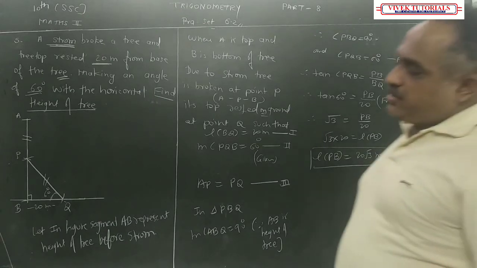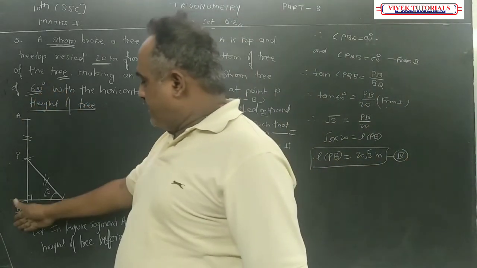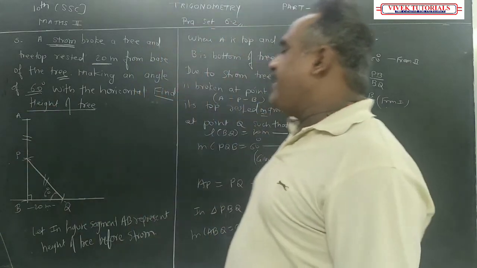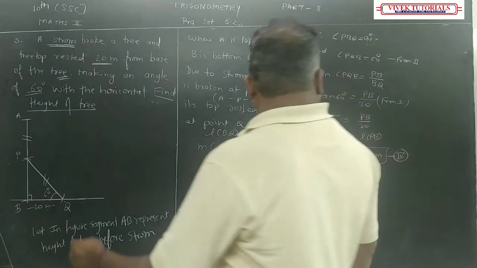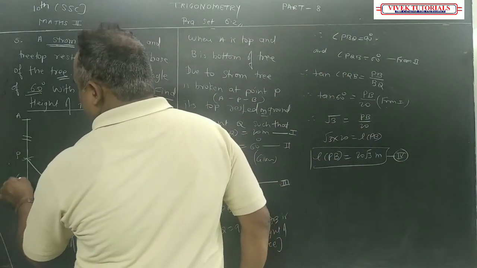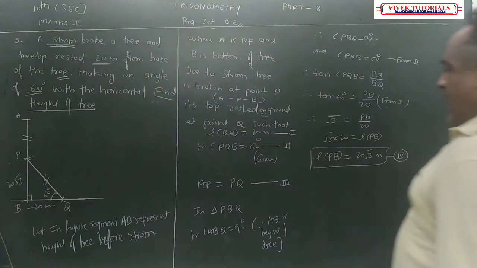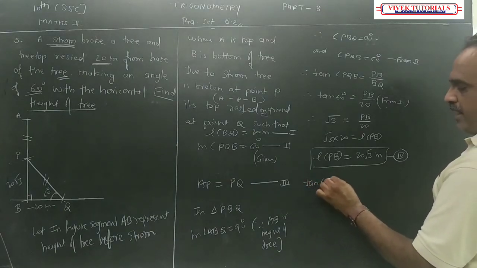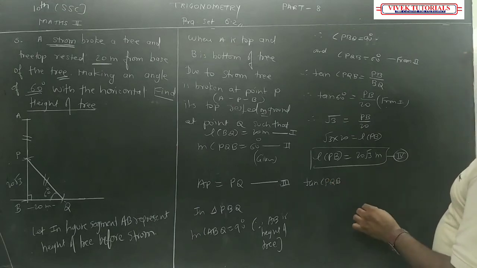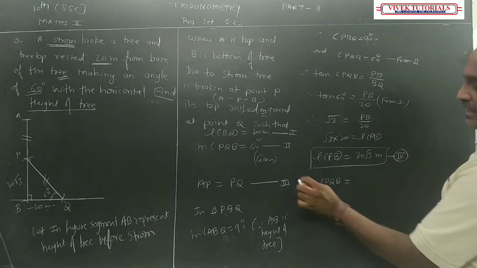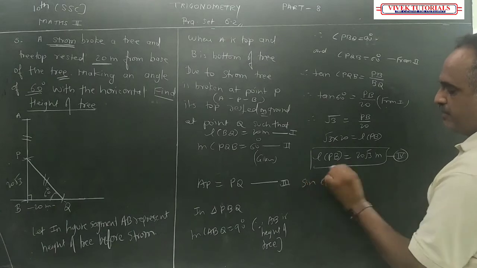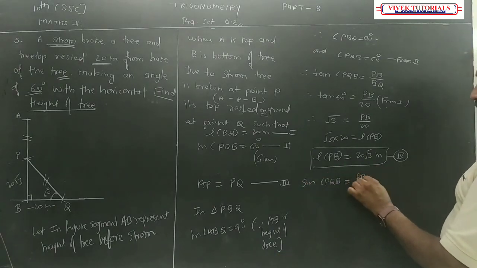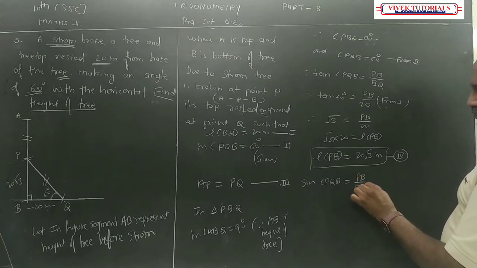This is your equation 4. Actually, we have to find out the total height, but for that I know that AP is equal to PQ, so we find out PQ. Now we got PB as 20√3. So I can say that sine of angle PQB, sine is equal to PB upon PQ.